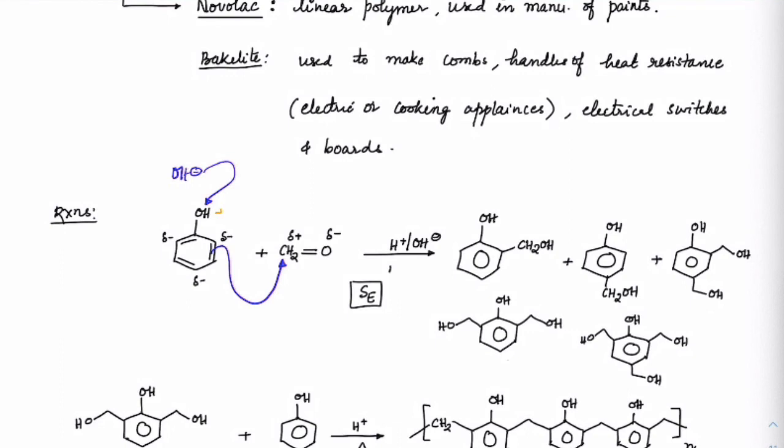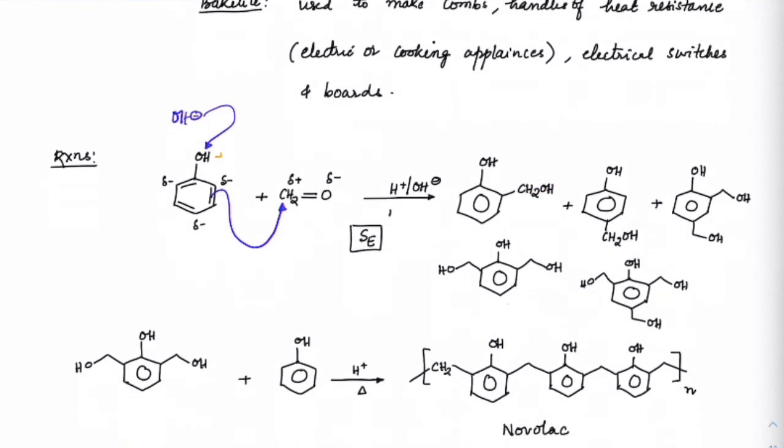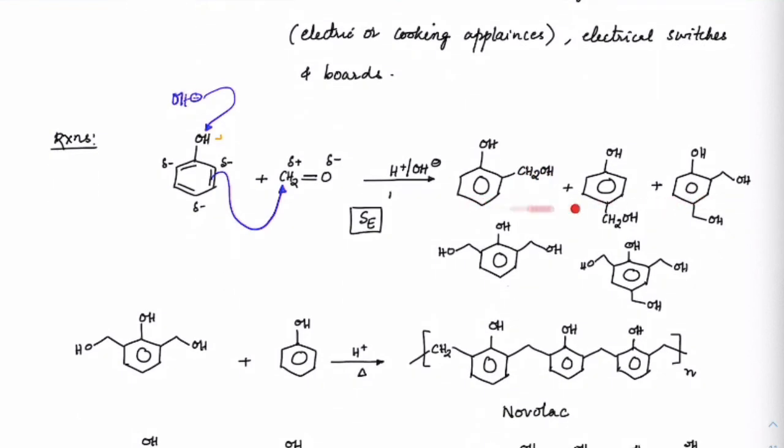Once that is done, CH2OH can be formed. We can have many products like this: ortho substituted, ortho and para substituted, both ortho substituted, or all ortho and para substituted. So we can get all these types of products using electrophilic aromatic substitution.